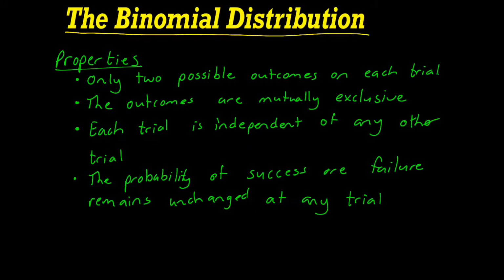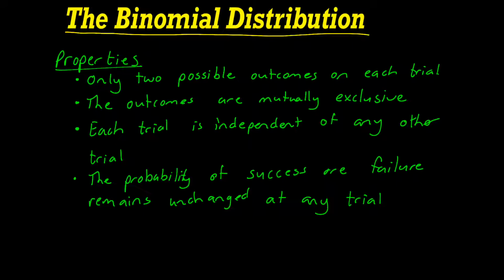Let's now look at the properties of the binomial distribution. Right, so firstly, there are only 2 possible outcomes on each trial, hence the name binomial. We discussed this previously. Secondly, the outcomes are mutually exclusive. So in other words, if you had to draw a Venn diagram, there would be no intersection of the 2 events, the 2 circles, and there would only be 2 circles. And thirdly, each trial is independent of any other trial.